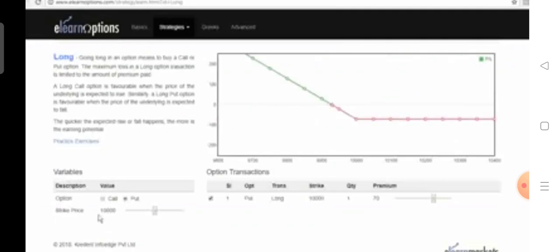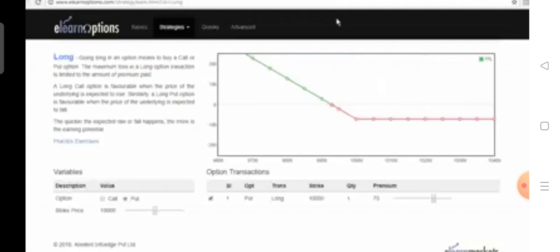The strike price is 10,000 and the premium is 70 rupees. As we know, in a put option, we buy a put option when we have a market view of bearish. If we think that the market is going to be bearish, we buy a put option.